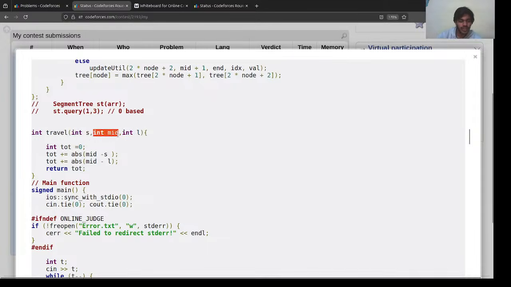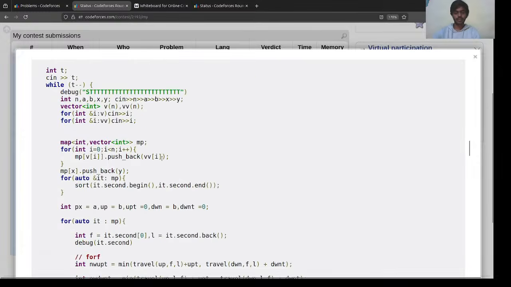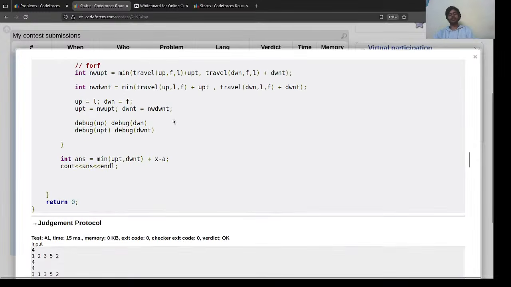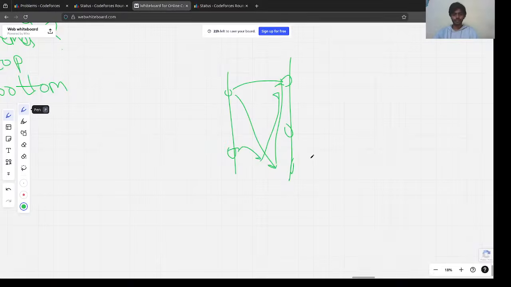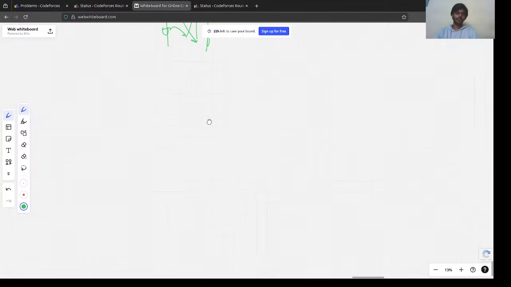So first we need to reach the point mid, right? So first we did mid. This is what we calculated: the absolute difference from mid to the current point, and then we calculate from mid what would be the absolute distance to go to the last point. So in this way the entire solution was implemented. So yeah, hope you like the solution.